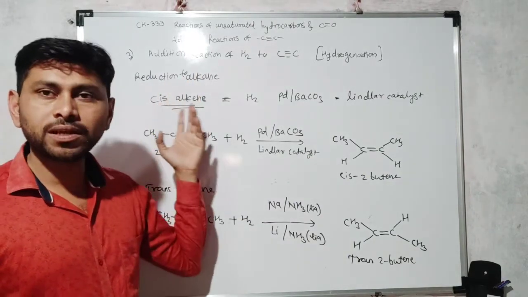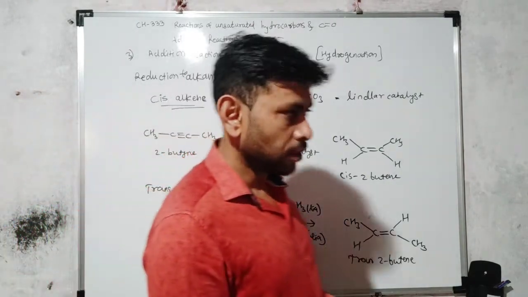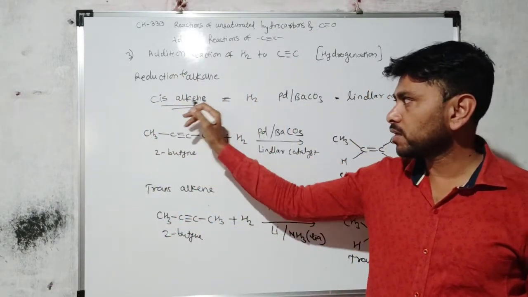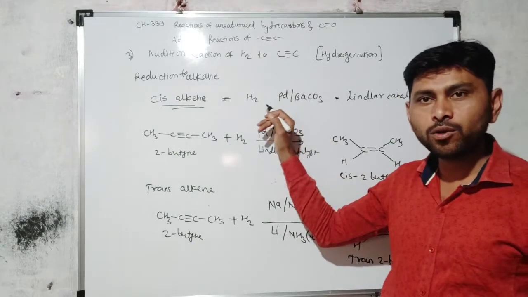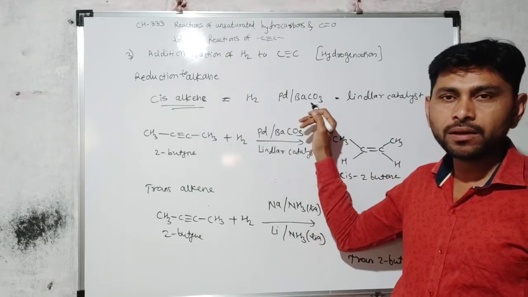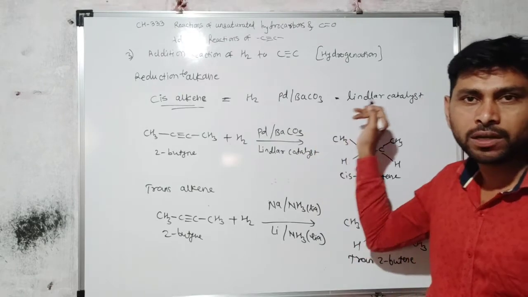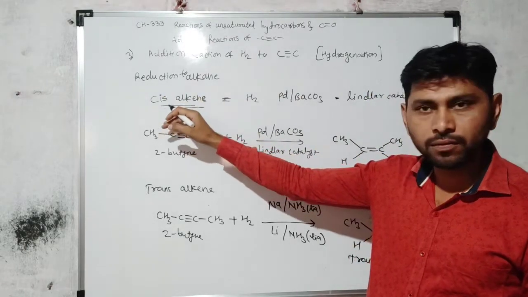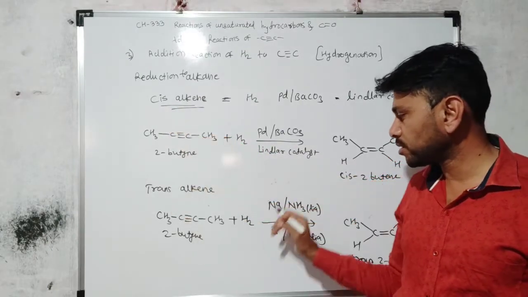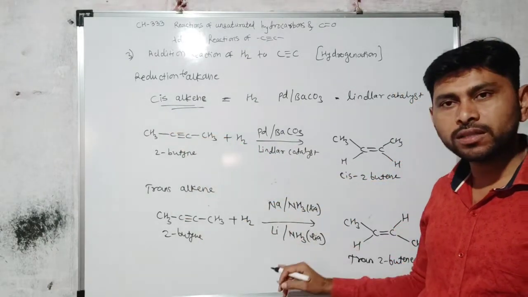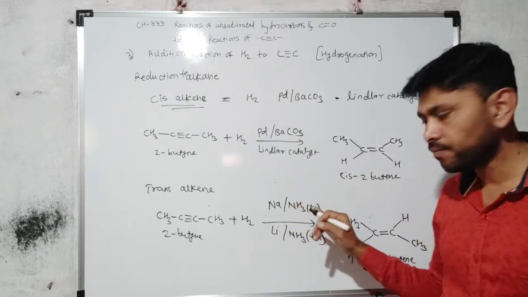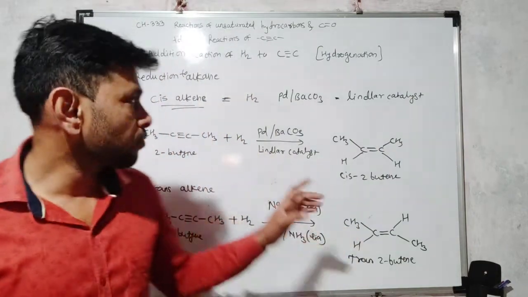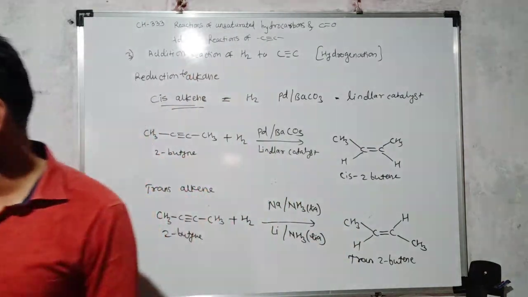We can stop this reaction at the alkene stage only by using another reagent, where cis alkene can be obtained by using hydrogen in presence of palladium and barium carbonate. It is called Lindlar catalyst. So Lindlar catalyst is used for cis alkene formation, and for trans alkene formation we use sodium or lithium metal in presence of liquid ammonia. Then we get trans alkene. So this is the hydrogenation reaction.